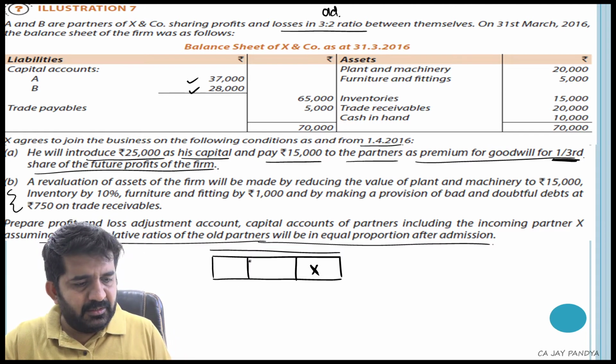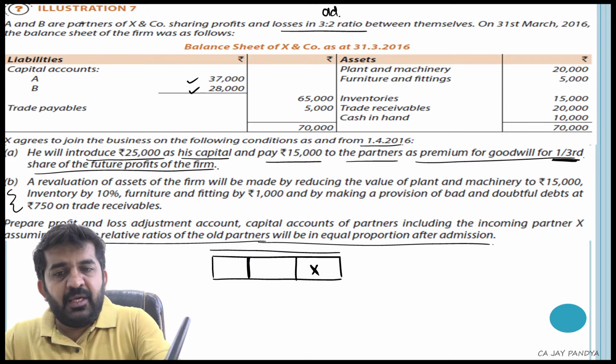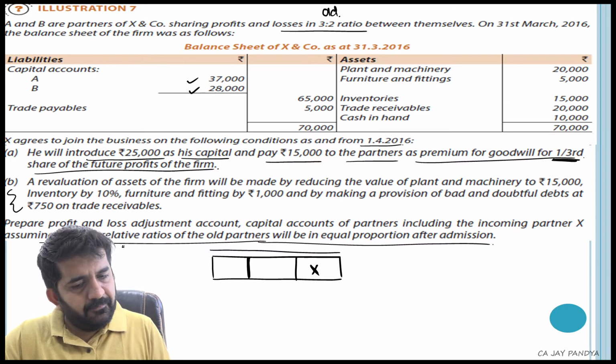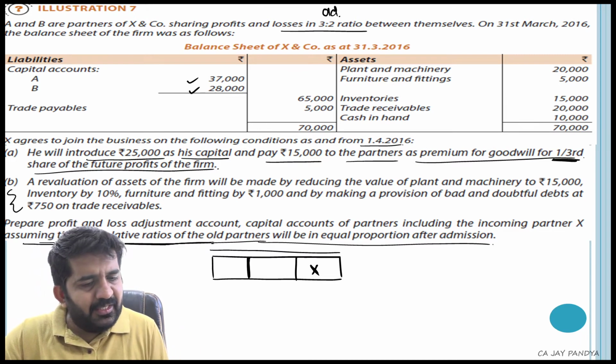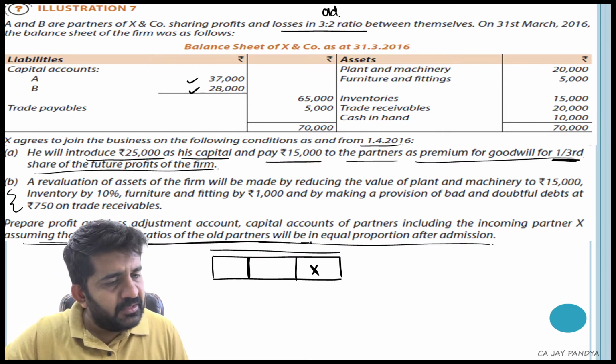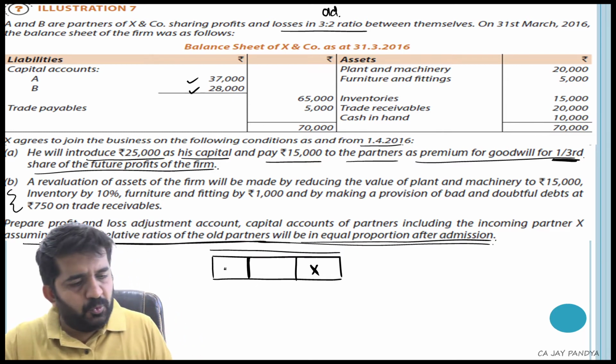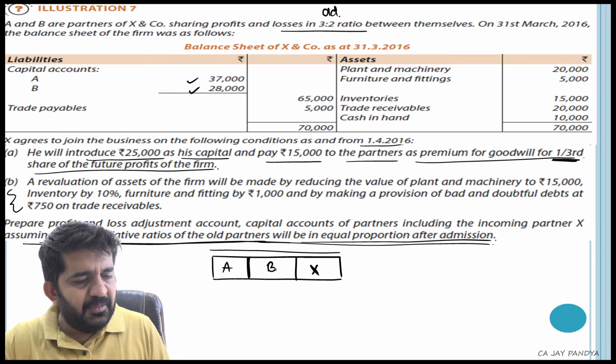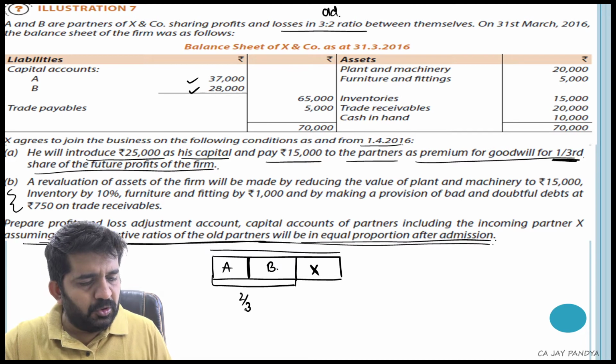Remaining partners A and B, assuming that the relative ratio of old partners will be in equal proportion. See how much is pending out of this 3: 2/3 is pending.